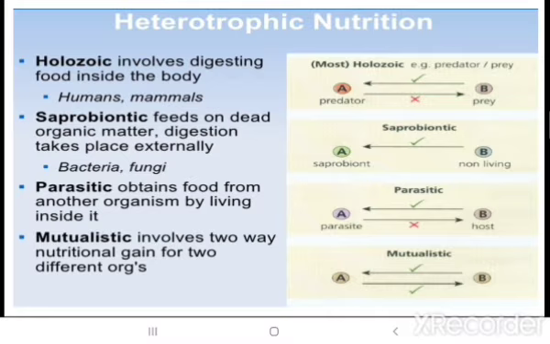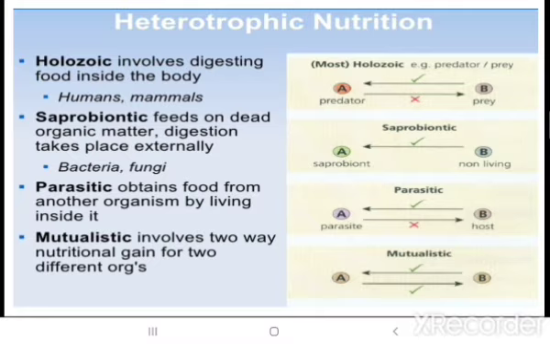Okay, and then the third one is parasitic. Parasitic means they obtain food from another organism by living inside it. So we say some virus, germ or bacteria gets inside our body and takes the nutrient from our organism and feeds itself. Whereas the mutualistic is a two-way nutritional gain for two different organisms. Like both of them are mutually understanding and sharing.